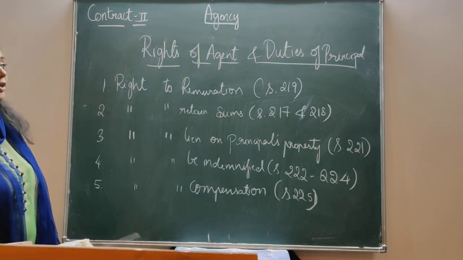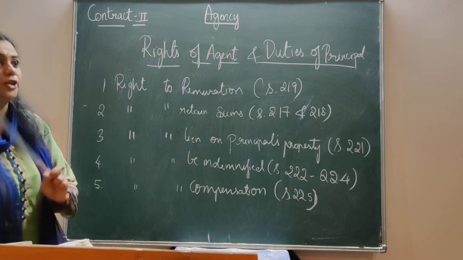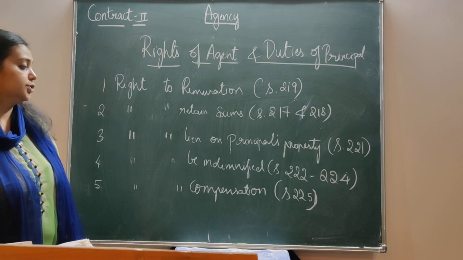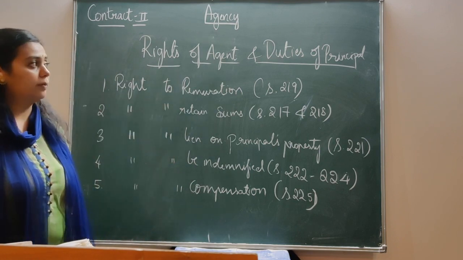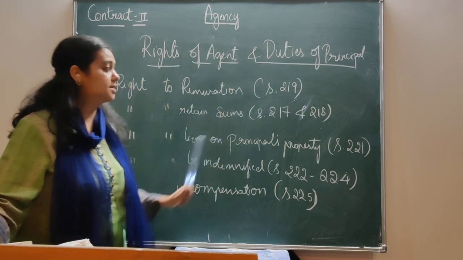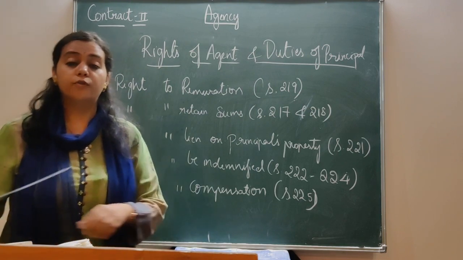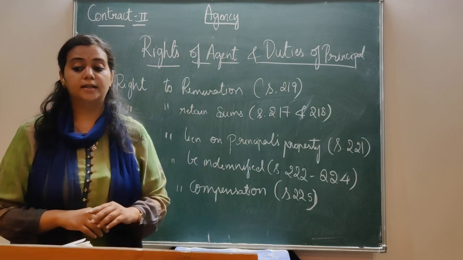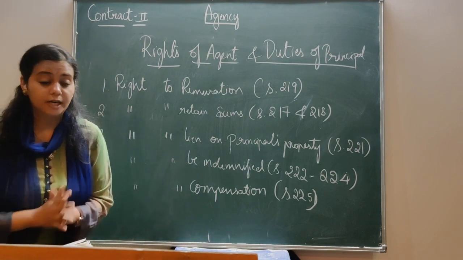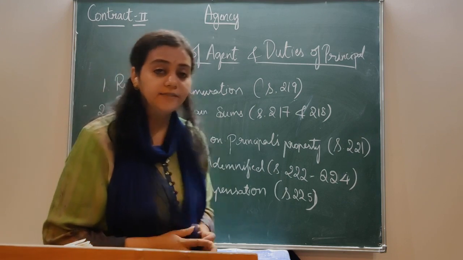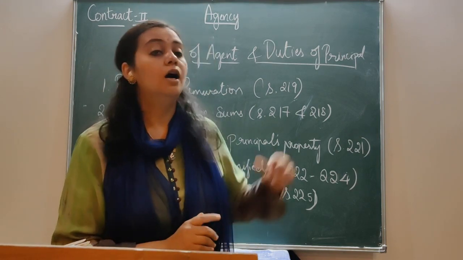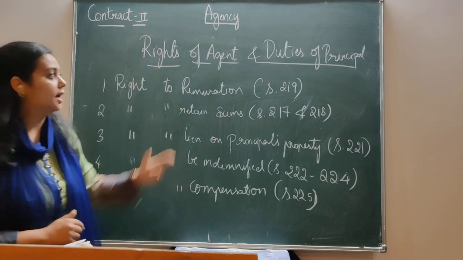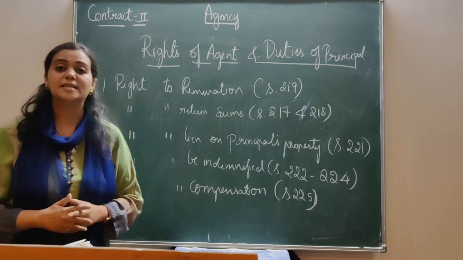The last right of the agent and duty of the principal is right to compensation. So, the agent has a right to compensation and the principal has a duty to compensate for any damages caused by the principal's negligence. If due to the principal there is any loss caused to the agent, then the agent has a right to be compensated and the principal has a duty to compensate.